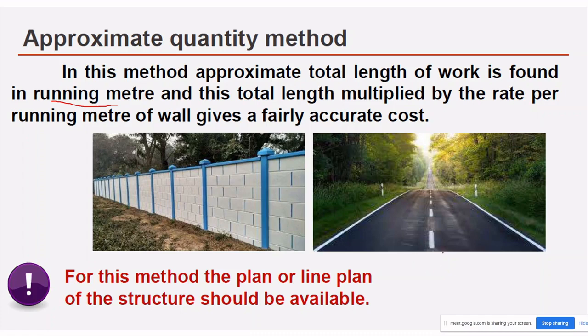So here if any structure is given, if this is ground level, it is divided into two: foundation including plinth, this is one part, and the second one is the superstructure. The running meter cost for foundation and superstructure should be calculated first. Then this running meter rate should be multiplied by the total length of the wall, so that we will get an approximate quantity estimate.